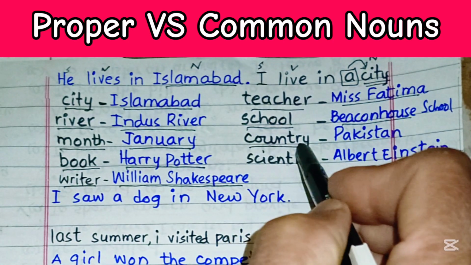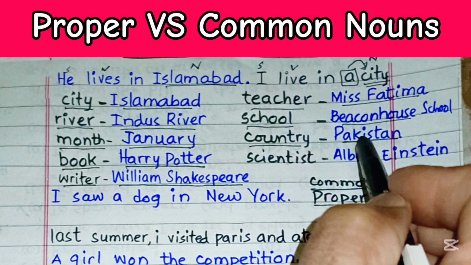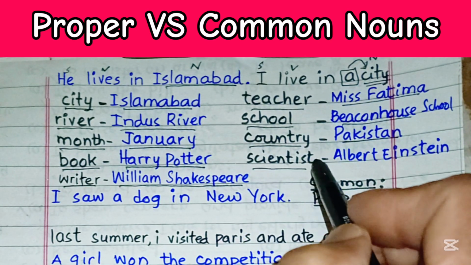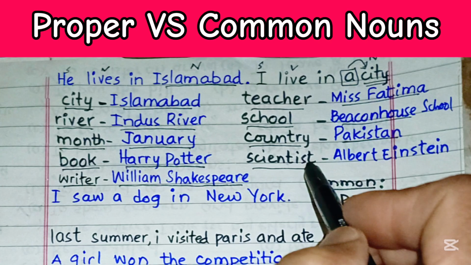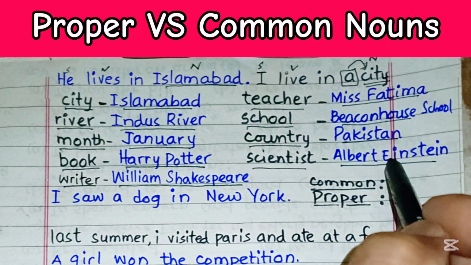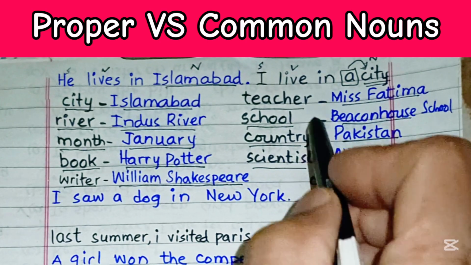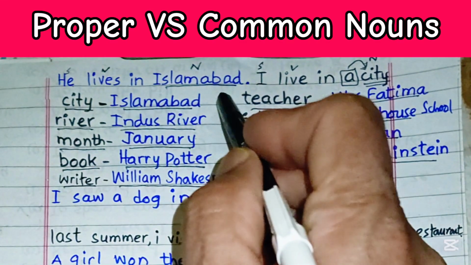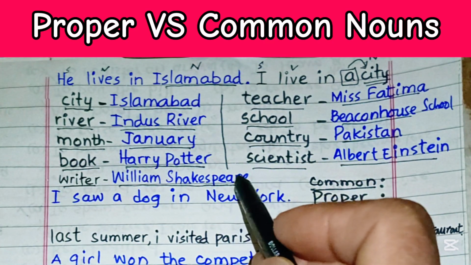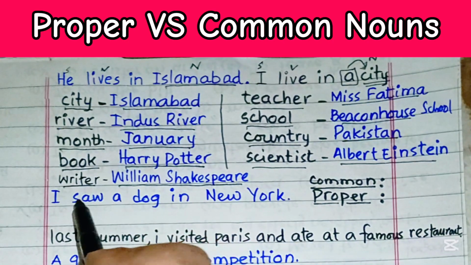Country, any country, but once I name Pakistan, it is a proper noun. This is a common noun. Scientist means any person who does experiments, but once I name Albert Einstein, this is a proper noun. So this is common and this is proper. So I hope this chart, or these two columns, will help you understand the concept and the difference between proper and common nouns.